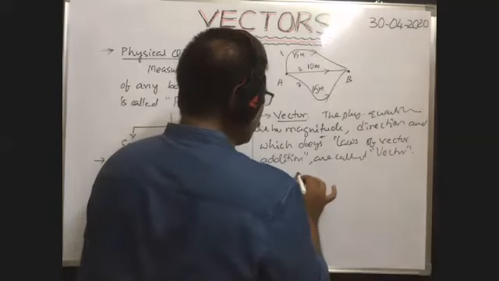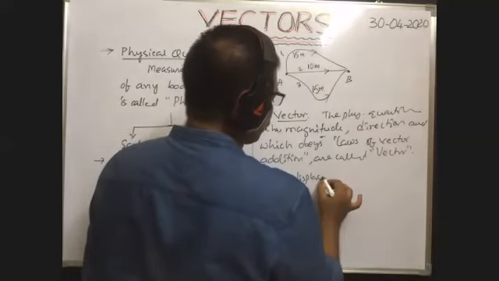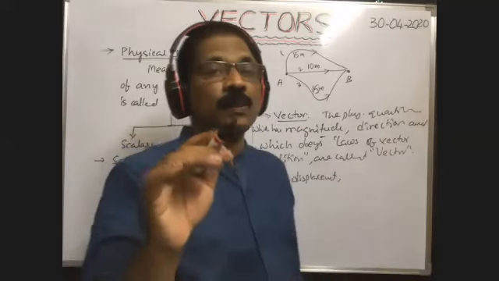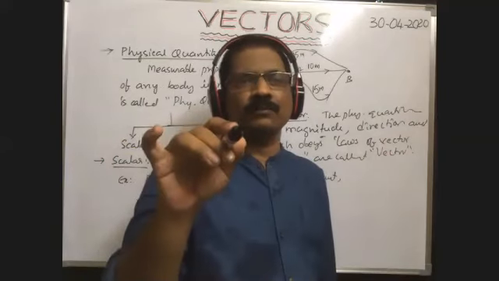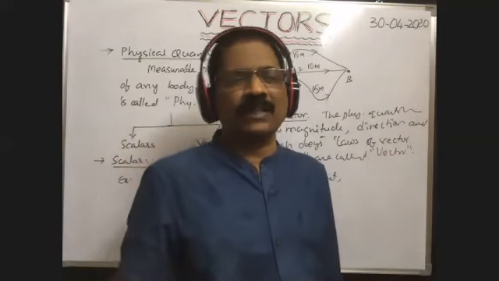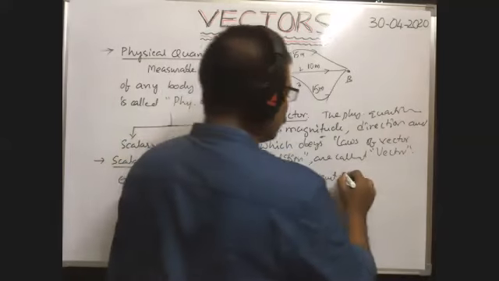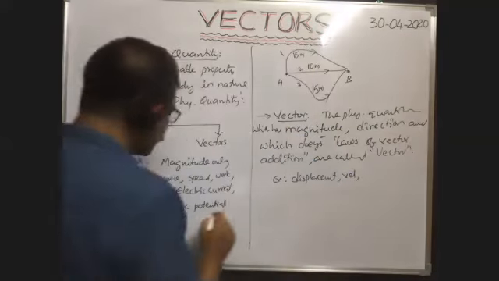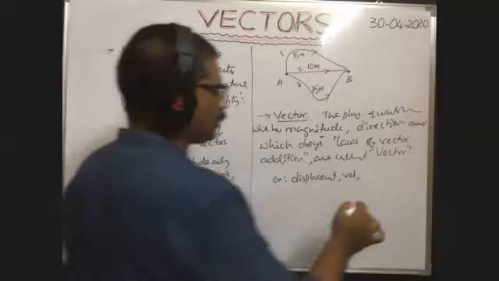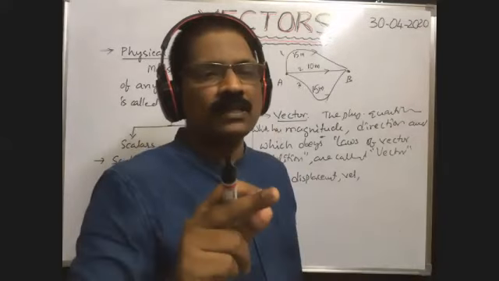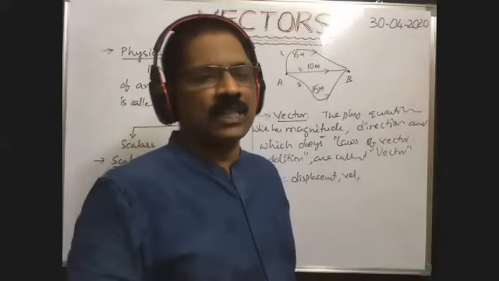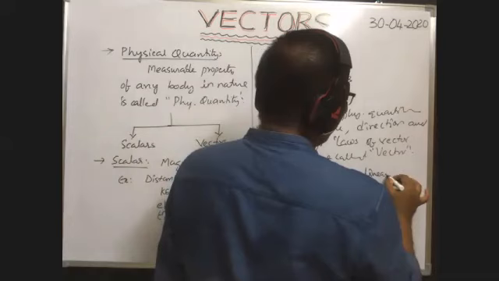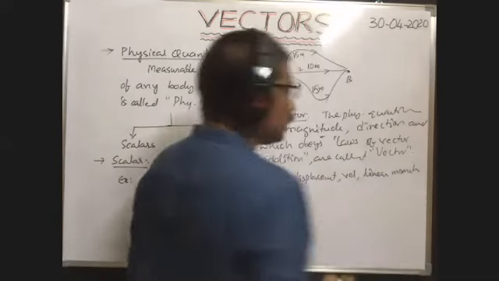Best example, displacement. What about displacement by time? In the formula displacement by time, displacement is a vector quantity. Even though time is a scalar quantity, displacement is a vector quantity. That's why displacement by time is velocity. Linear momentum, mass into velocity. Here mass is a scalar quantity, but mass into velocity, the product of one scalar with a vector, gives a vector. That's why mass into velocity is a vector quantity. Mass into velocity means linear momentum. So linear momentum is a vector quantity.